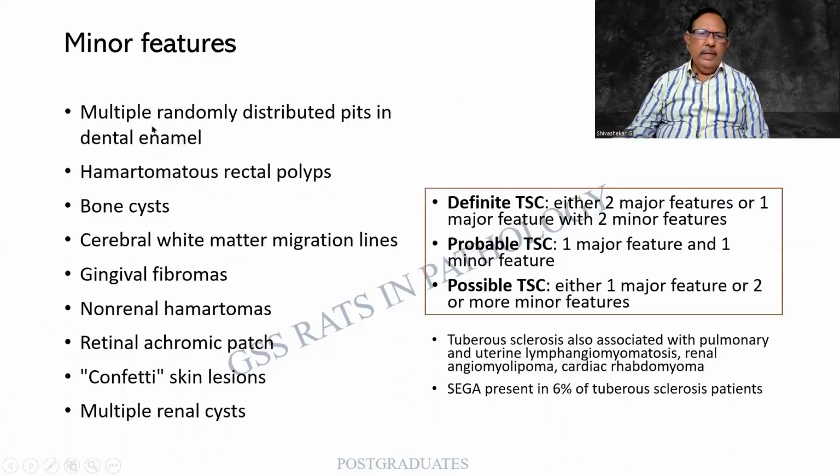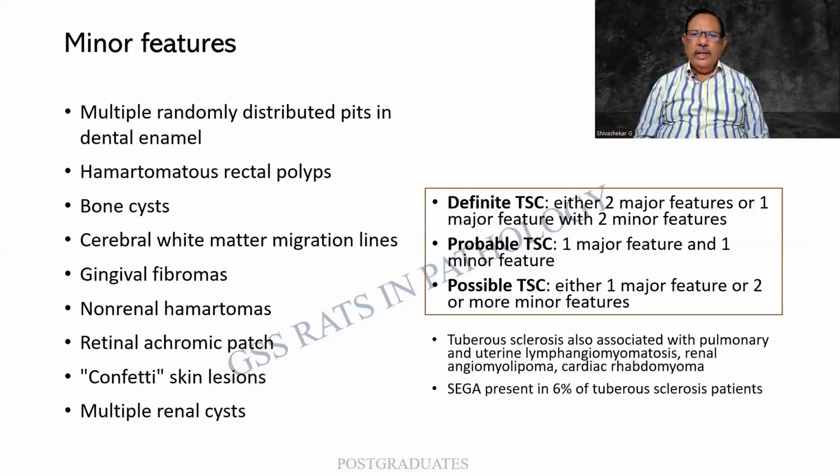There can be randomly distributed pits in the dental enamel. Rectal polyps, again hamartomatous, bone cyst. This can be a hamartoma also. White matter migration lines, gingival fibroma, non-renal hamartoma, retinal achromic patch, and then confetti skin lesions, multiple renal cysts. Most of them again point to some kind of hamartomatous lesions.